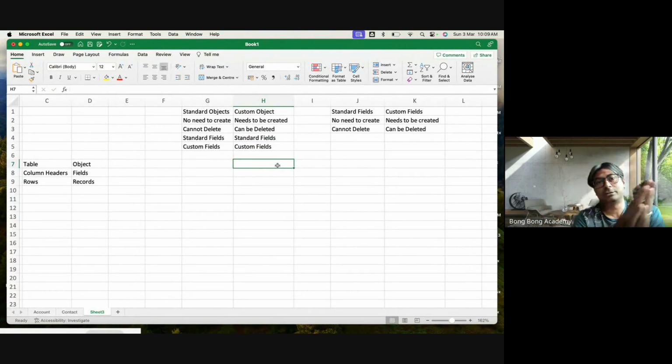A standard object will have standard fields, and you can also add new fields to it. That will be called custom fields. In a custom object, Salesforce will automatically create some standard fields too. And on top of that, you can create your own fields. That would be custom fields. Okay.